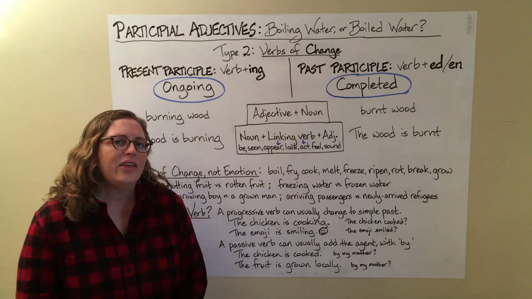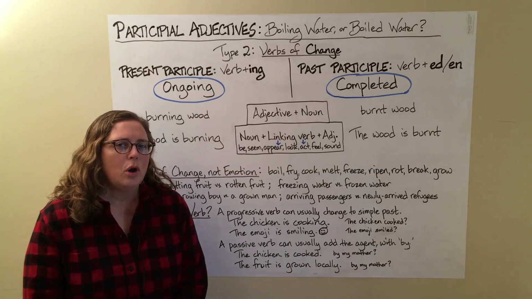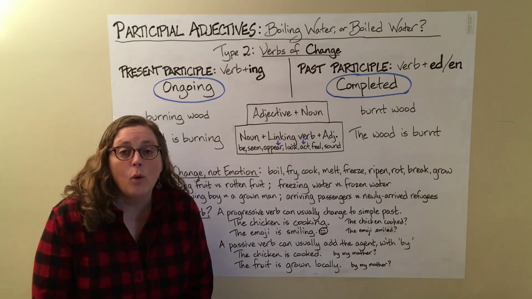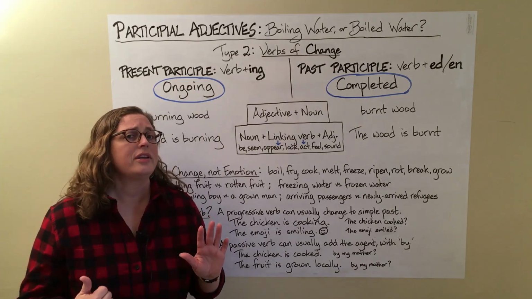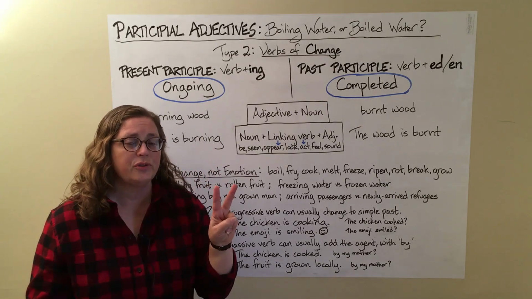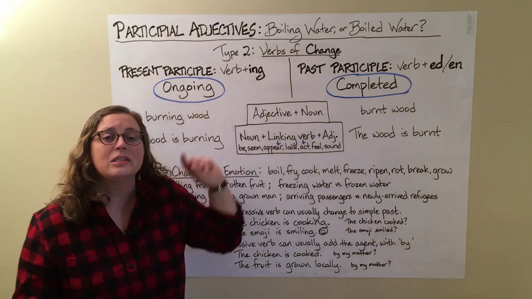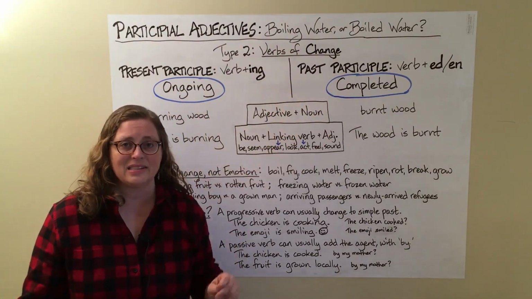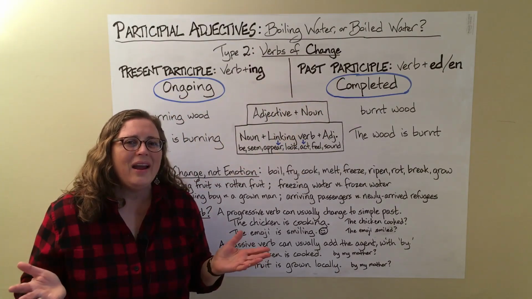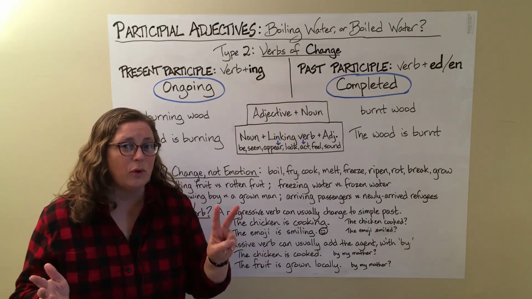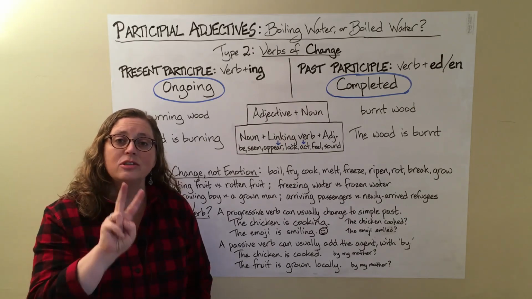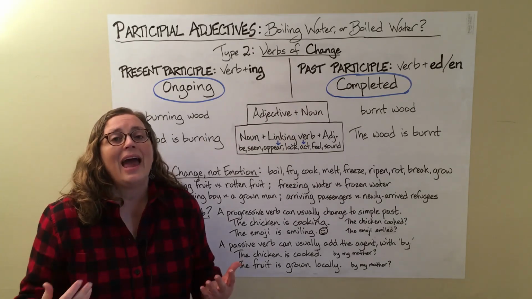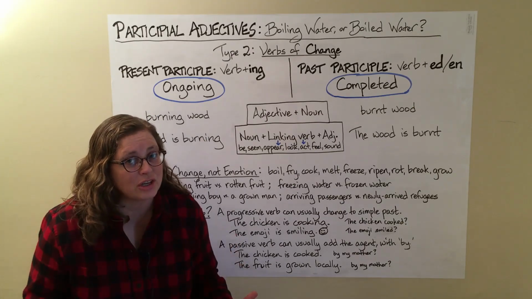So if you know anything about verbs in English, you know that they have different forms. In fact, they have 5 different forms. We are going to be looking at 2 of those forms, the present participle and the past participle. Why are we looking at these 2 forms? That's a great question, because these 2 forms of a verb can be used as adjectives.